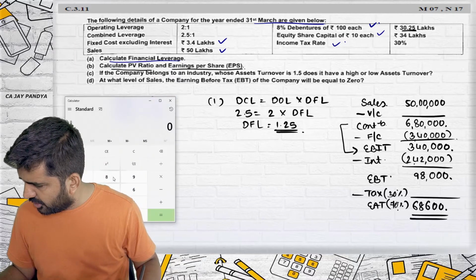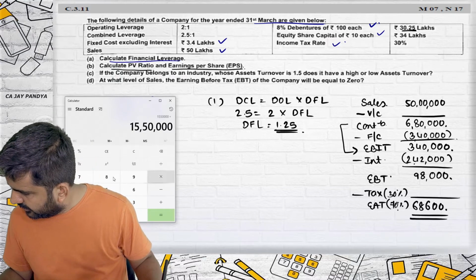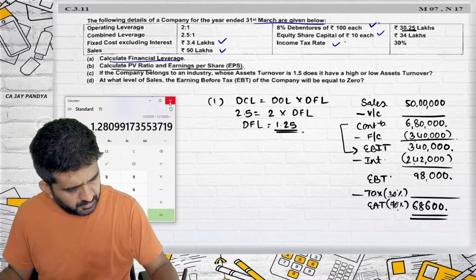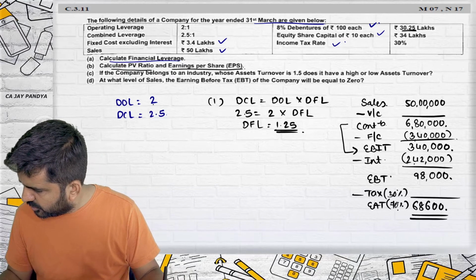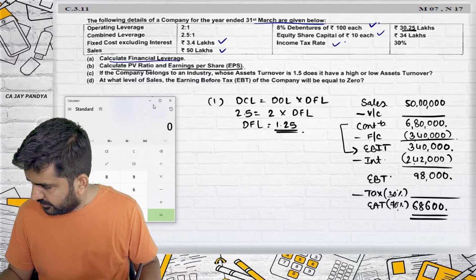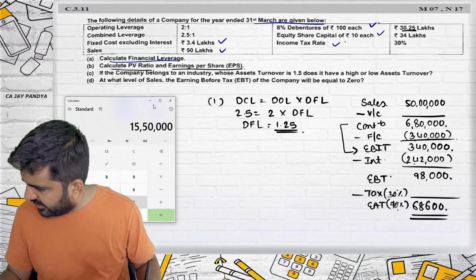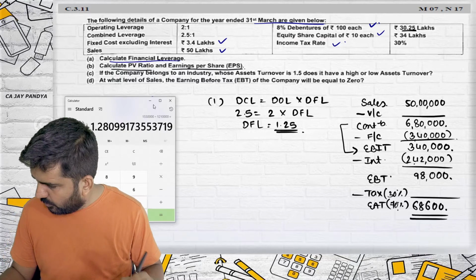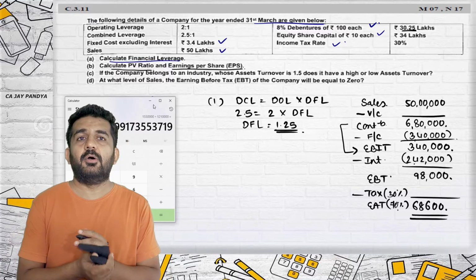What is their contribution? 15 lakh 50,000 divided by what is their EBIT? 12 lakh 10,000. 1.28, and the degree of operating leverage is 2. Once again, contribution upon EBIT: 15 lakh 50,000 divided by 12 lakh 10,000. Once again, 1.28. What is the degree of operating leverage given? 2. So I think there is a mistake in the question.